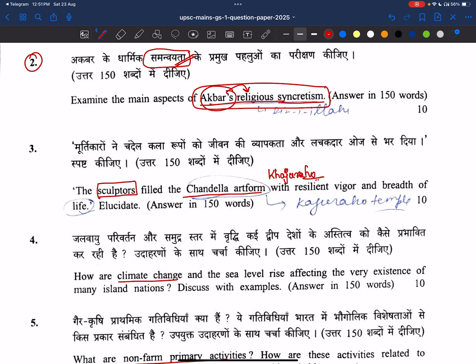See here, he started Din-i-Ilahi, right? And also he used to call all the religious leaders to one place, and then they used to discuss it. So maybe it is a pinpoint question, but it is 10 markers, so we can write it. Direct questions only have come.